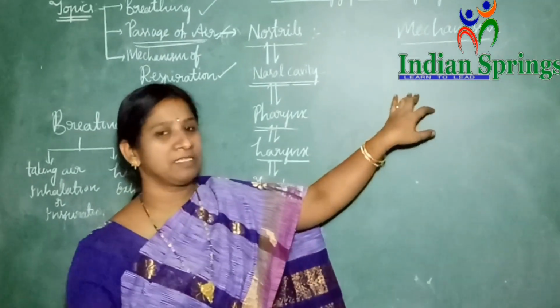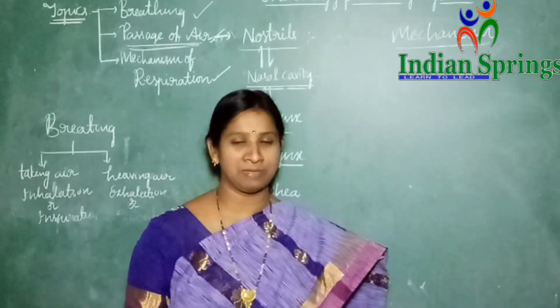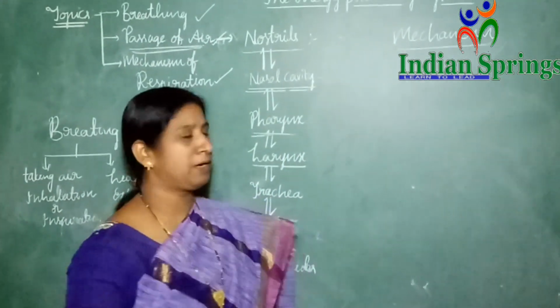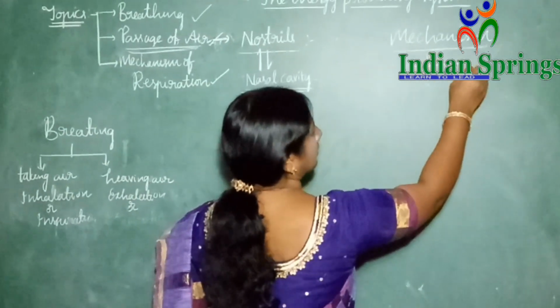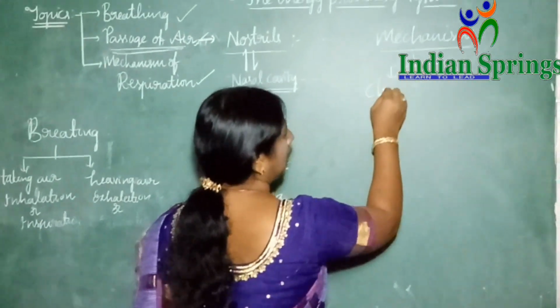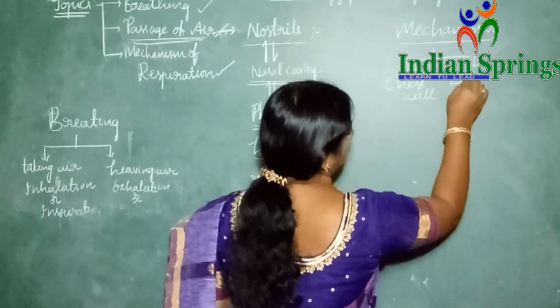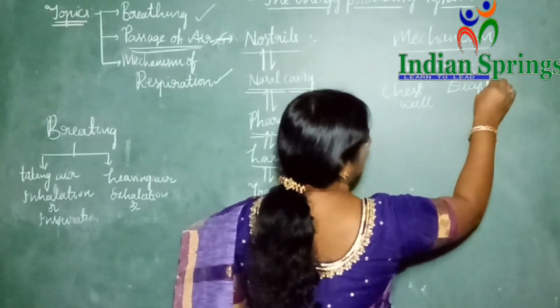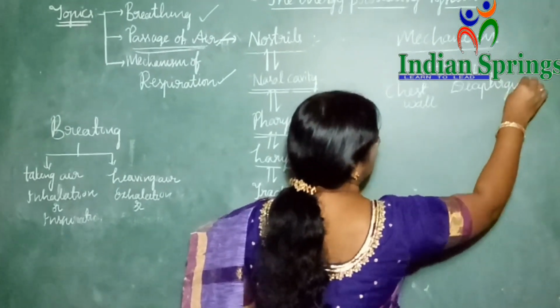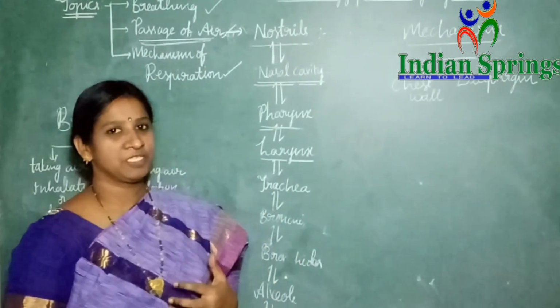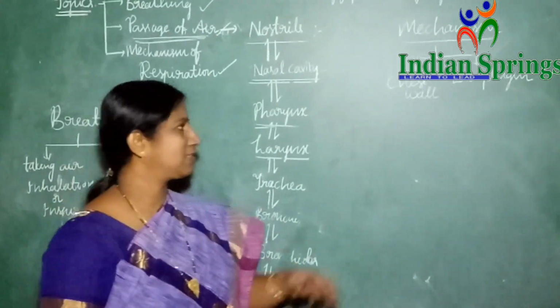Actually, lungs neither draw the air nor push it out by themselves. They take the help of two important parts: one is the chest wall and the other is the diaphragm. These two play a very important role in the inhalation and exhalation of gases.